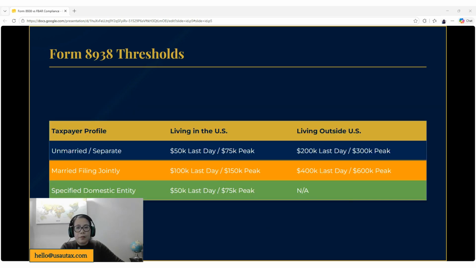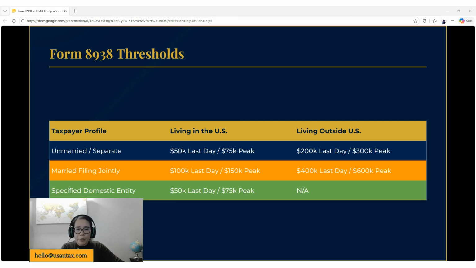So what are the thresholds for Form 8938? The thresholds depend on the filing status of the taxpayer and whether that taxpayer lives in the U.S. or outside the U.S. For an unmarried individual or married filing separately living in the United States, the threshold is $50,000 on the last day or $75,000 at the highest.